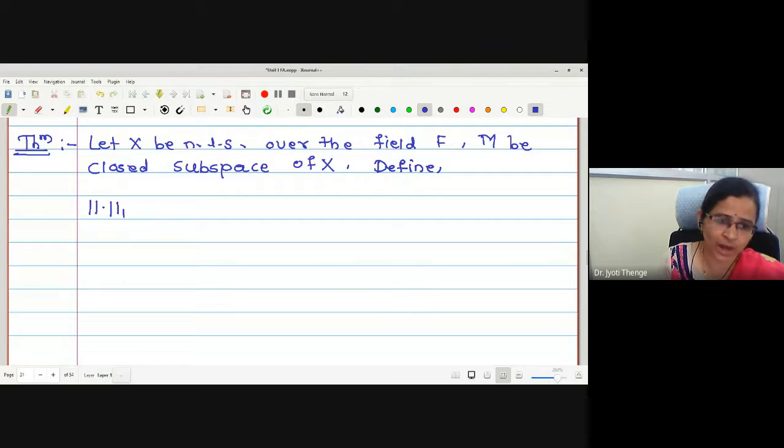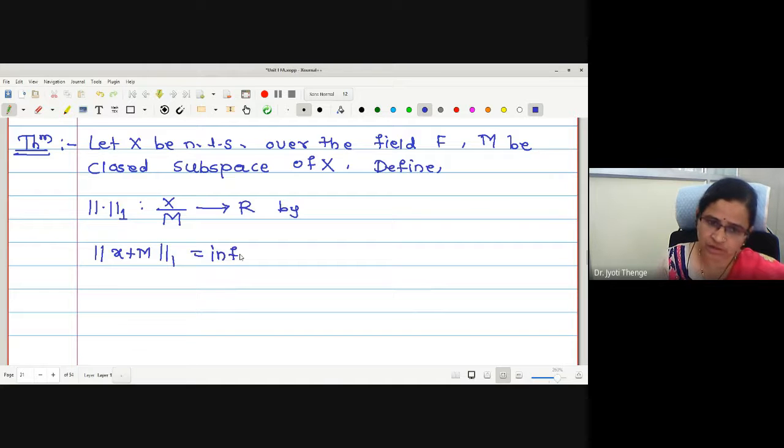See, norm 1, I am going to define. Norm 1 is another norm. Define norm 1 on X by M to R by, how is it being defined? Check: norm 1 of x plus M is equal to the infimum of norm of x plus m such that m is in M.